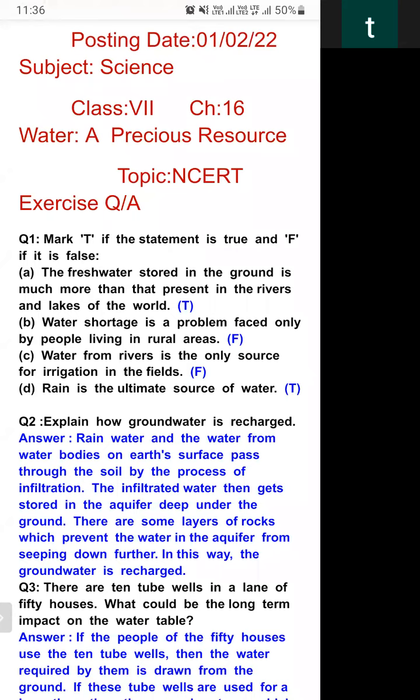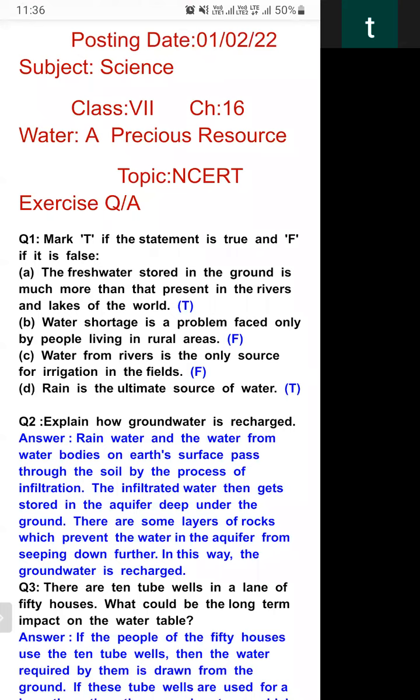Fresh water stored in the ground means we are talking about groundwater, the water below the earth's surface. Yes, it is true, because the amount of water present below the earth's surface is much more than that present in rivers and lakes.